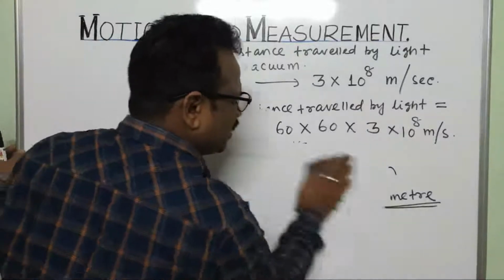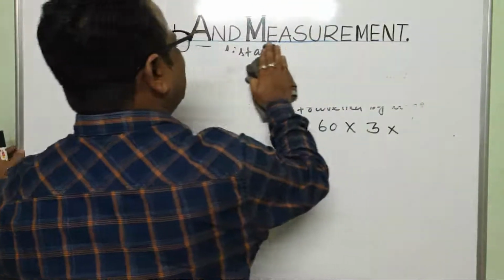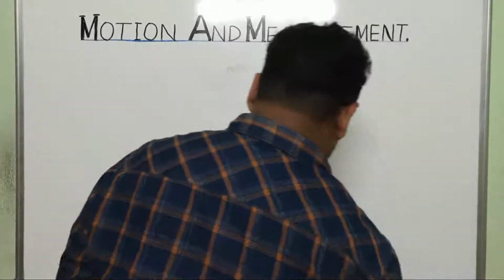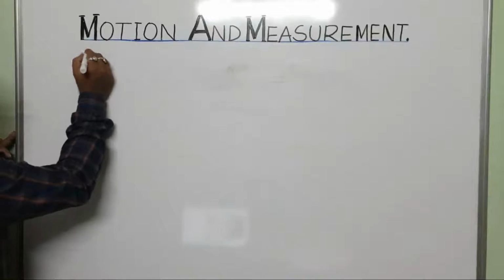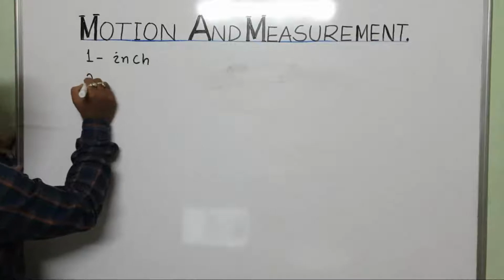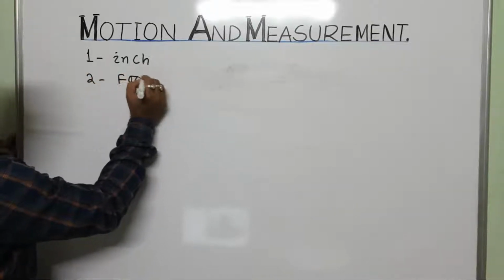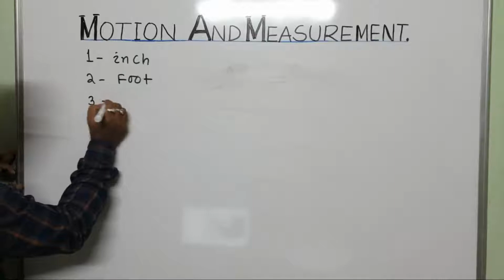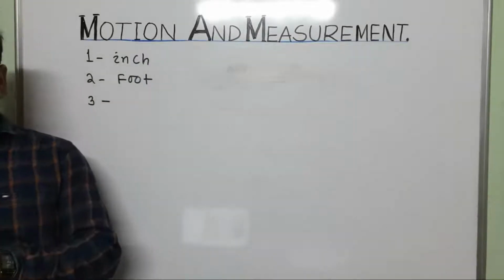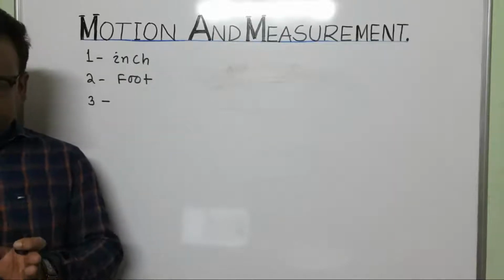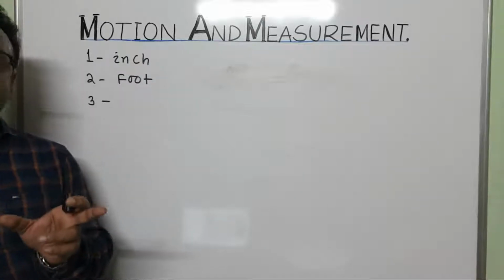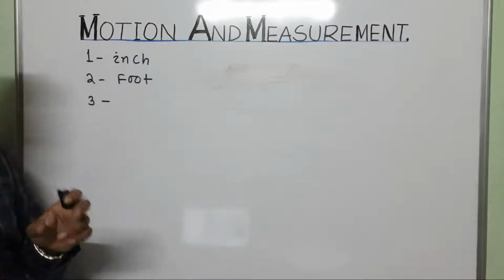Okay, now one by one I will tell about the units. So other units are, first of all, inch, foot. 1 foot is 12 inch. In your scale, one side centimeter is given, other side foot is also given, so you will see it.